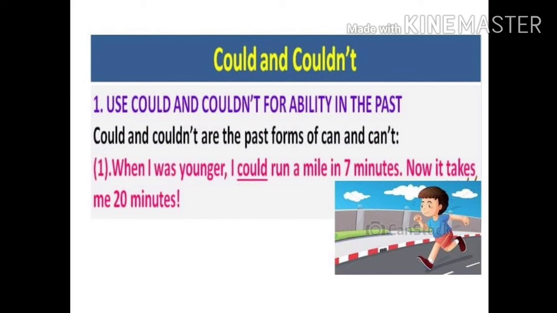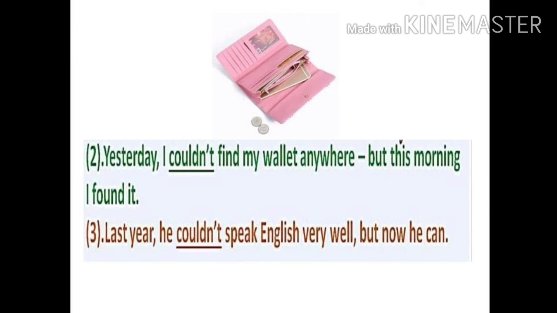Look at the example. When I was younger. So this sentence speaks about a past event. When I was younger, I could run a mile in 7 minutes. Now it takes me 20 minutes. So to denote my ability in the past, I am using the modal auxiliary could. To denote ability in the present, we should use can. Don't forget this, children.